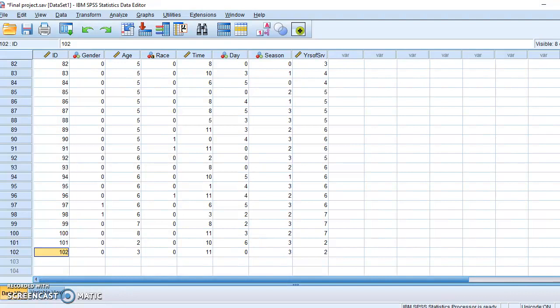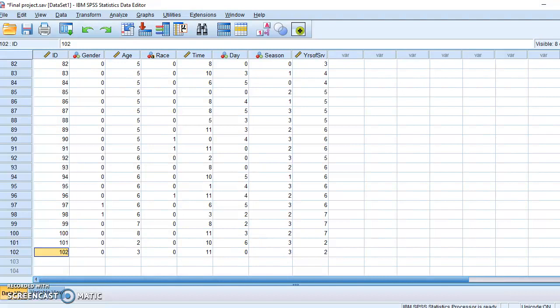The second research question is, do differences exist in a specified time an officer gets assaulted in the day of the week? And the null hypothesis would be there is a difference in the specified time an officer gets assaulted in the day of the week. And then the alternative is there is no difference in the specified time an officer gets assaulted in the day of the week.